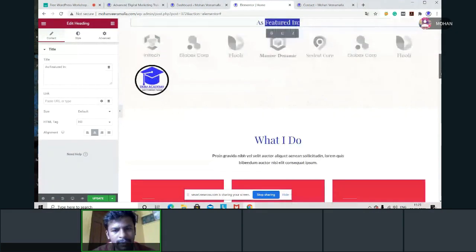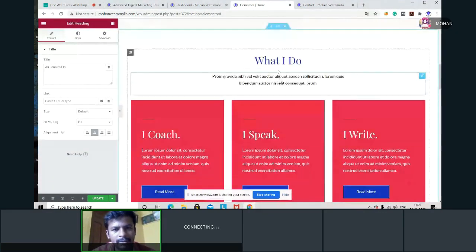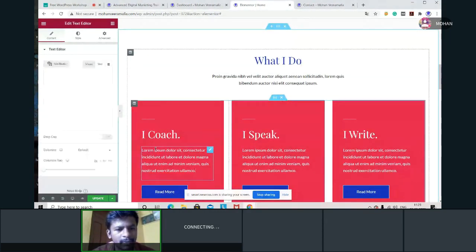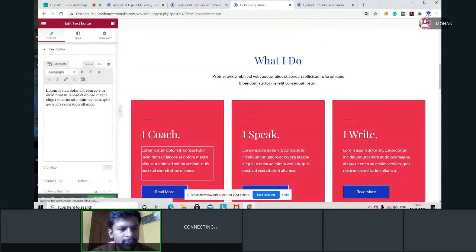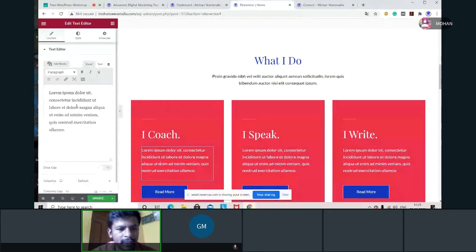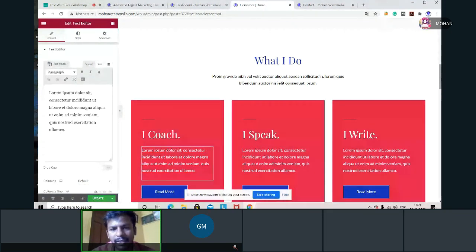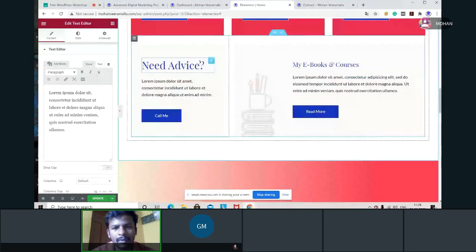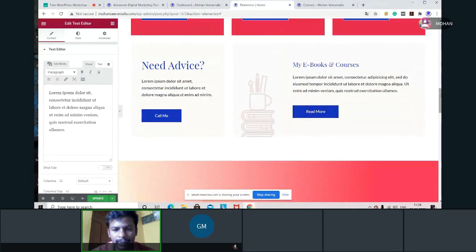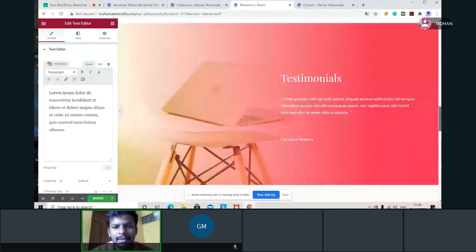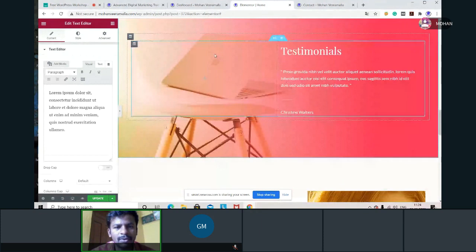When I scroll down here, I can edit this section also. These boxes I can edit. When I click here, you can see on the left-hand side something is getting changed. I can change the content here. The coach, the speaker, the writer, anything which is highlighted on hover. See, when I'm hovering, everything is in a box. That means I can change these things as I want to show.